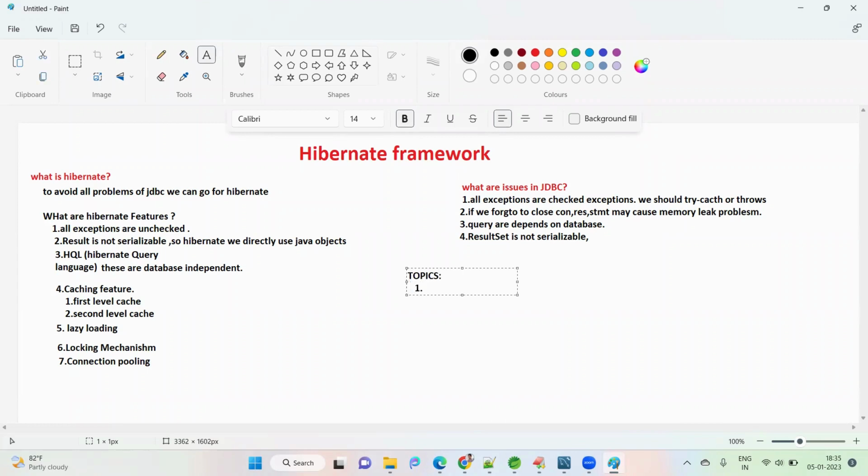So first one is orientation configuration. Session and session factory.